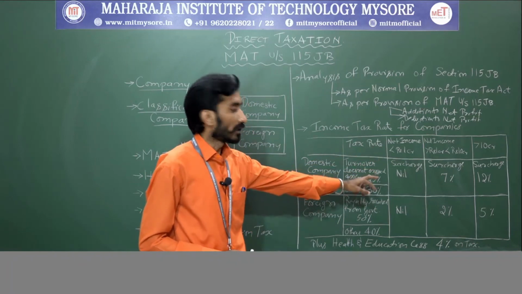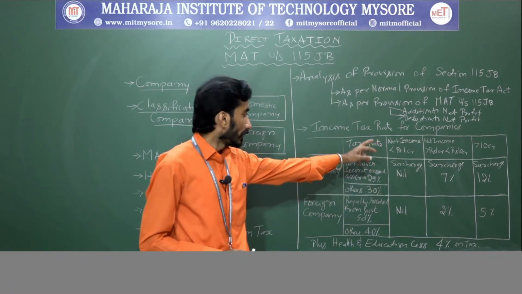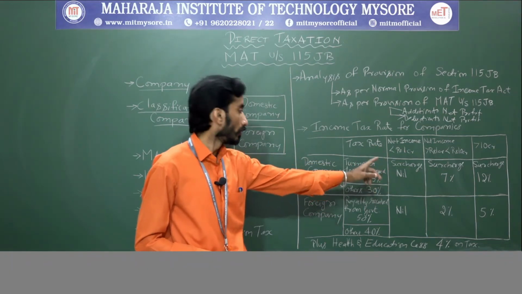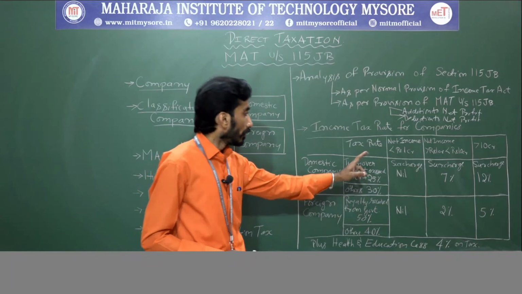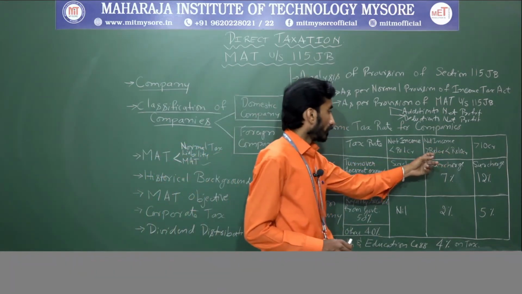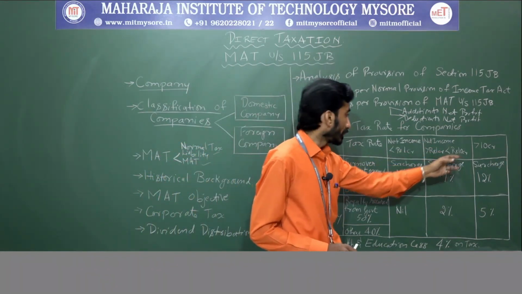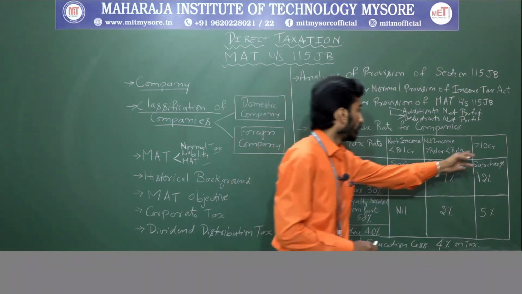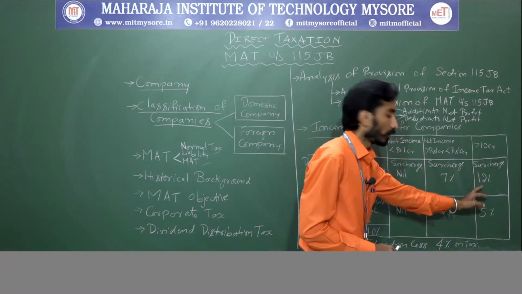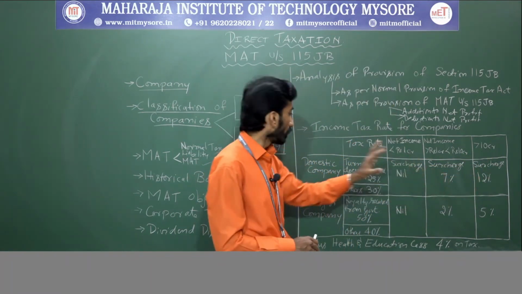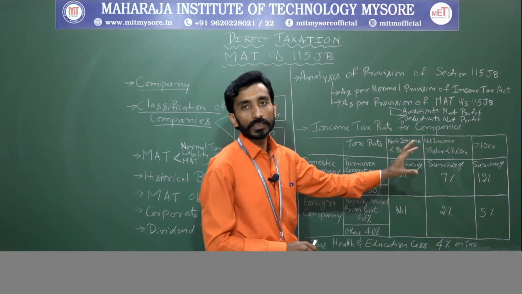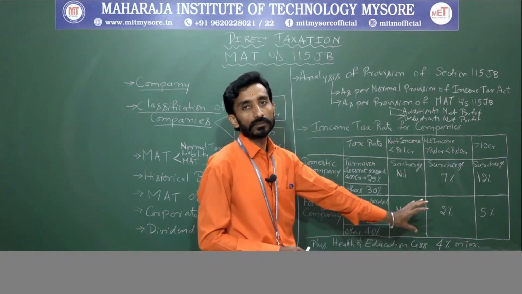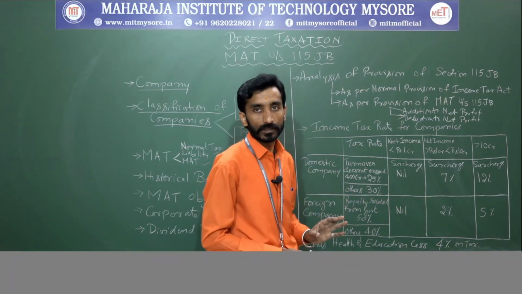Afterwards, surcharge will be applicable. In case net income is not crossing 1 crore, nil surcharge. Next, net income more than 1 crore but less than 10 crore, 7% surcharge will be applicable. Next, more than 10 crore, 12% surcharge will be applicable on the tax whatever we calculate, plus health and education cess of 4% will be charged.